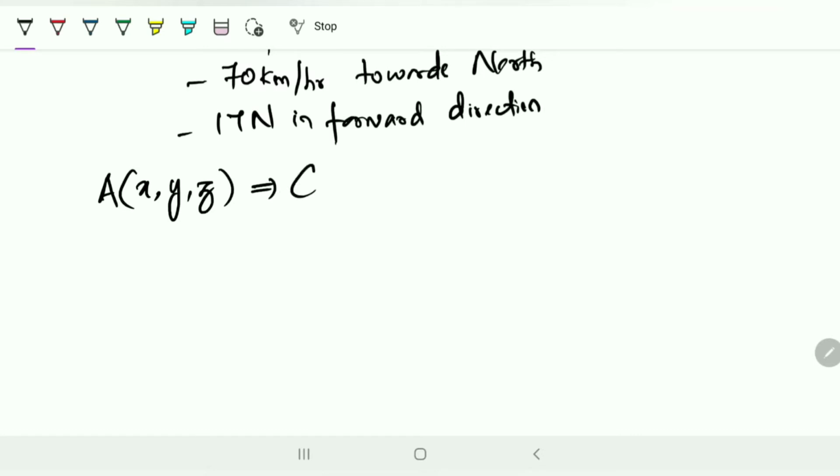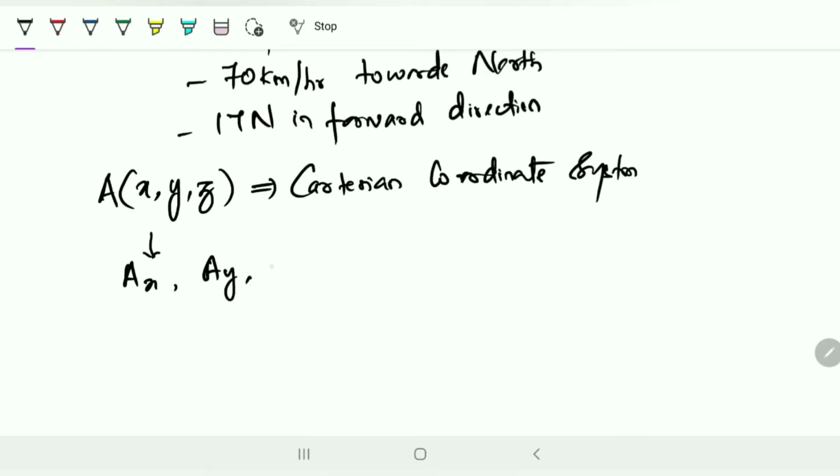Okay, in general, if I say the point A, which is x, y, z, it is absolutely known that it is a Cartesian coordinate system. Let me write it as Ax, Ay and Az, where Ax, Ay and Az are the components, the values of x, y, z.